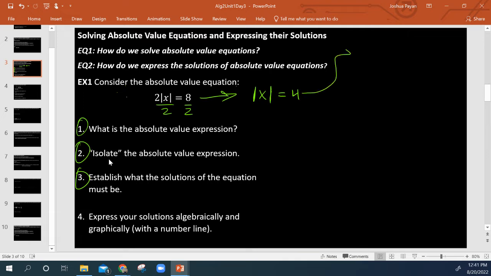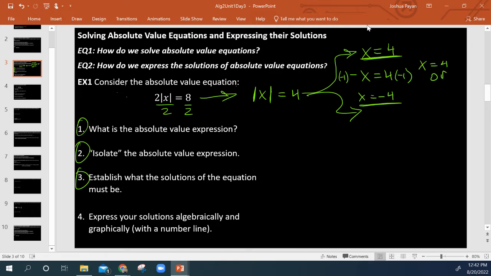So what this is going to mean is that because it's the absolute value of x equal to 4, that means that x will be 4, but also negative x will be 4. Obviously one of our solutions is just positive 4, but the other would be negative x equals 4, so we have to multiply by negative 1 on both sides, and we get that x is also negative 4. So we say that x is 4 or x is negative 4.